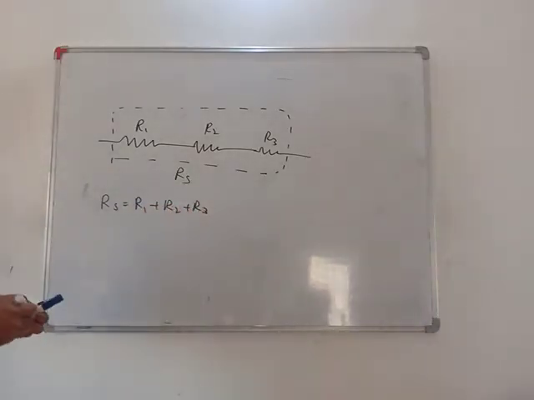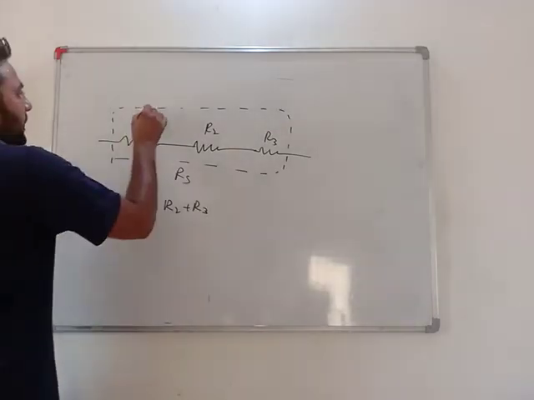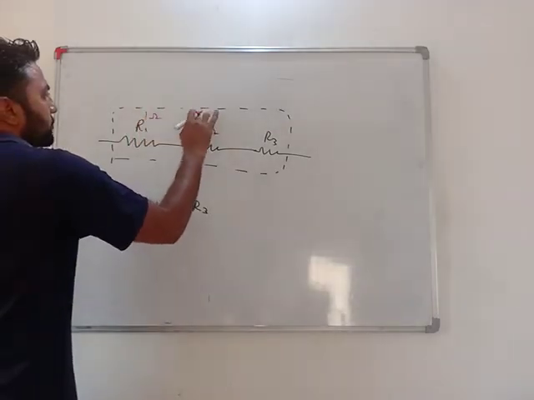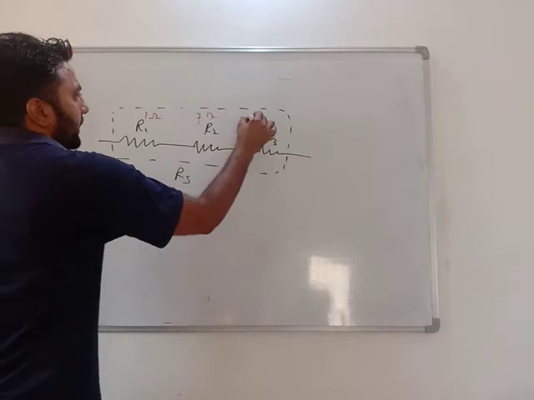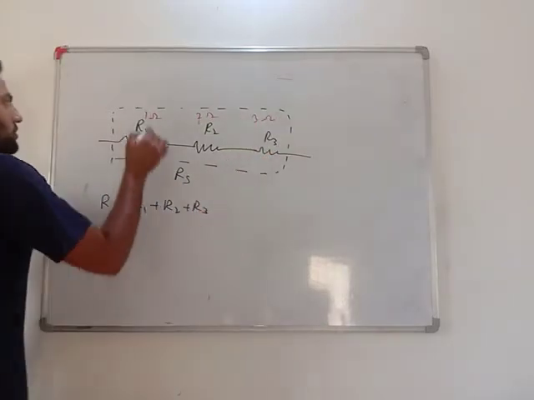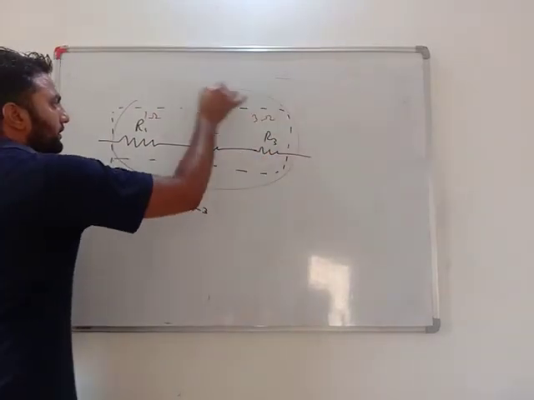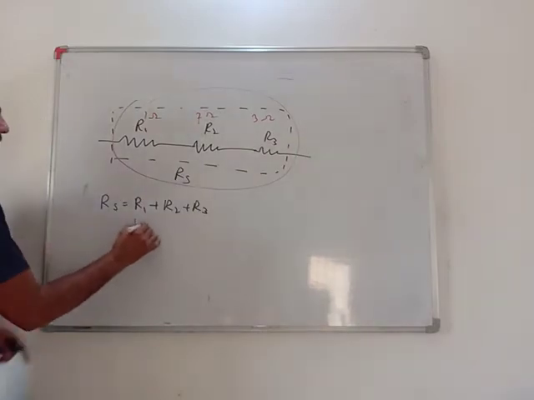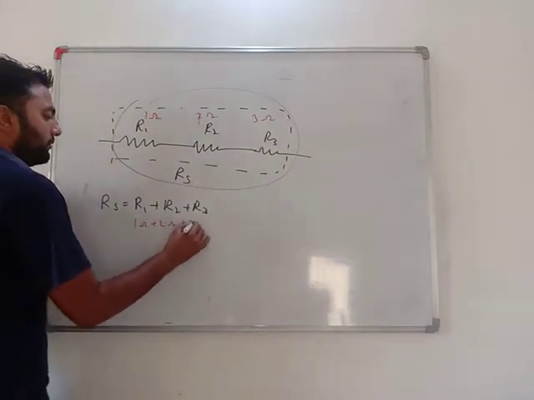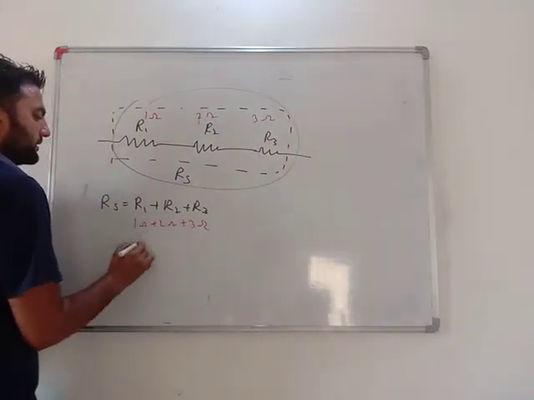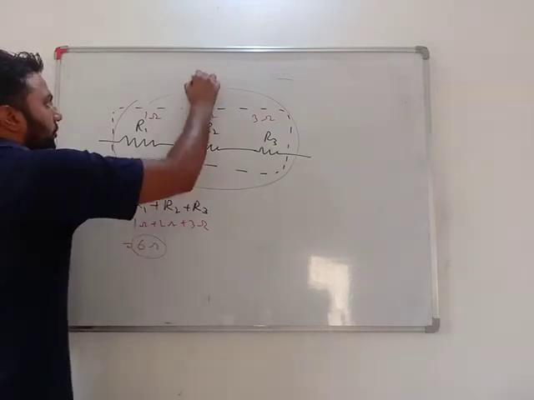Very important. Let's take an example. If R1 is 1 ohm, R2 is 2 ohm, and R3 is 3 ohm. So what will be their overall effect? Overall effect will be 1 ohm plus 2 ohm plus 3 ohm, that is overall effect will be 6 ohm.